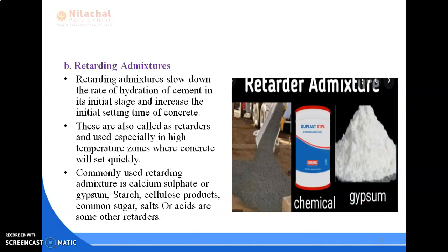Next is retarding admixture. It is the opposite of accelerating admixtures. This admixture slows down the rate of hydration of cement in its initial stage and increases the initial setting time of concrete. These are also known as retarders and are used especially in high temperature zones where concrete will set quickly. Some examples are gypsum, starch, cellulose products, common sugar, salt, acids, etc.